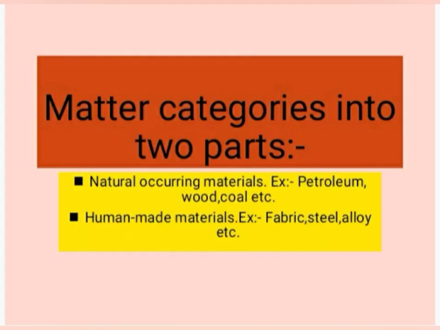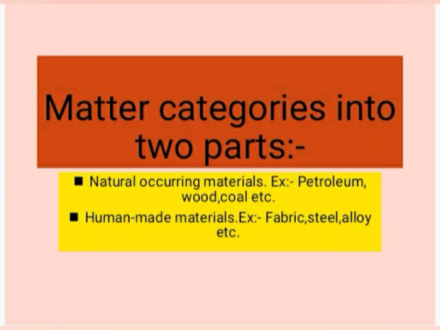Each and everything is made up of matter. Matter is the basic substance of all materials. Matter is categorized into two parts: naturally occurring materials and human made materials.